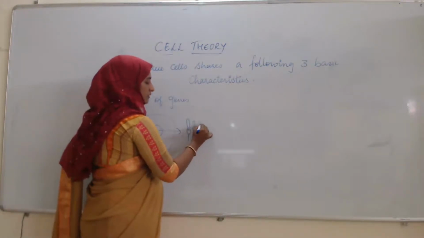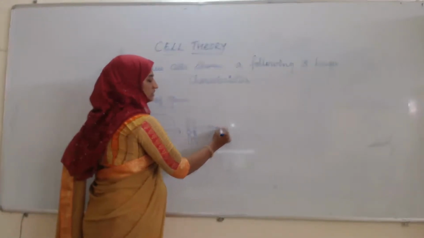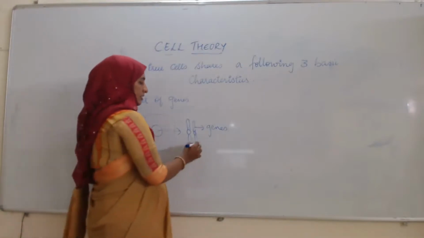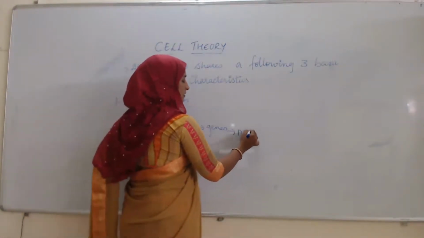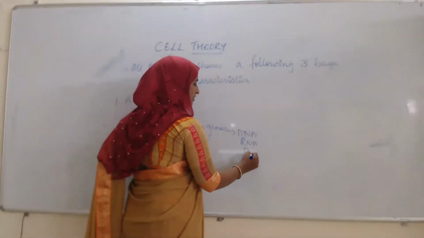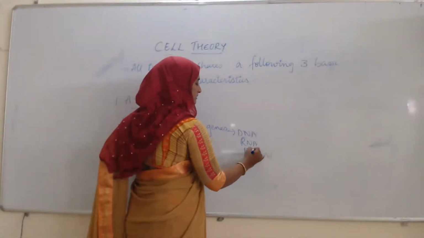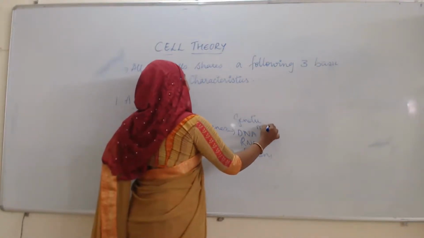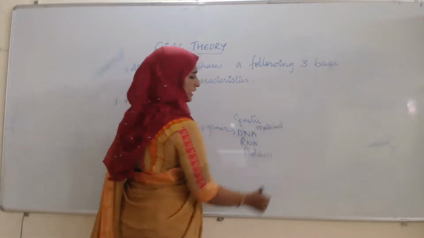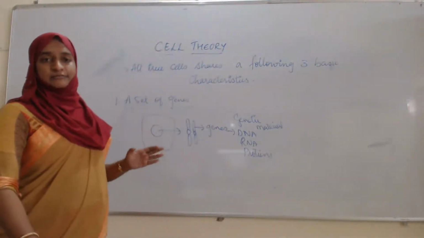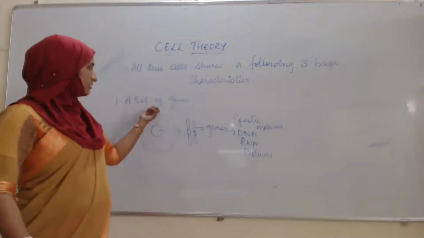These chromosomes will have the genes. These genes will have the DNA, RNA, then proteins. So this we can call the genetic material. All living organisms are composed of cells, that we know. But all cells should have a set of genes.